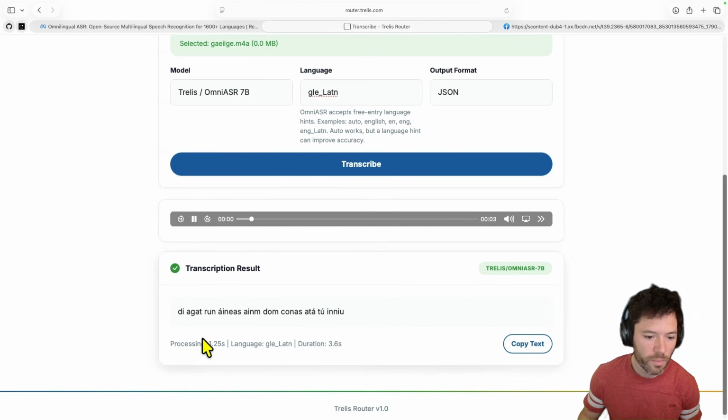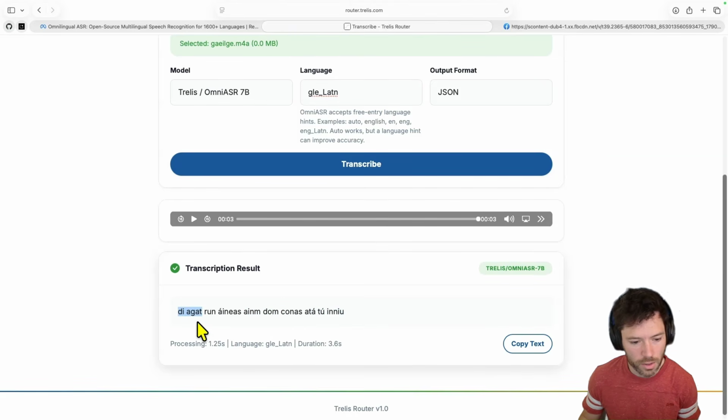And here we have... Ronan is anam dum, Kunistatu and you. So this part here is all correct. Anam dum, Kunistatu, how are you? And this part here is not. This is diagwit, this is... Agut is a different word. D is not a word. And then this should be run on instead of run on-ish, which I don't know what that means.